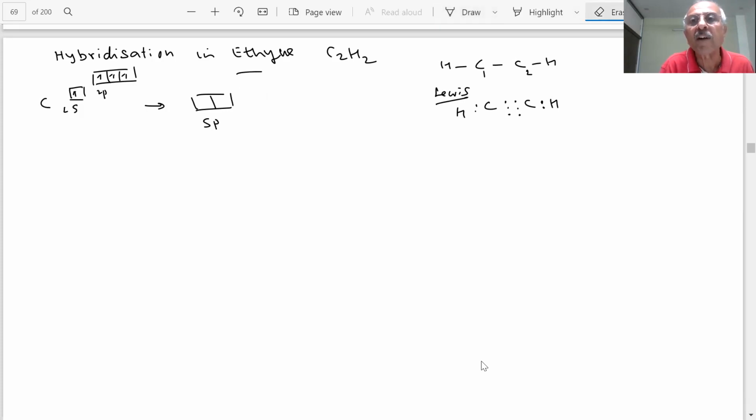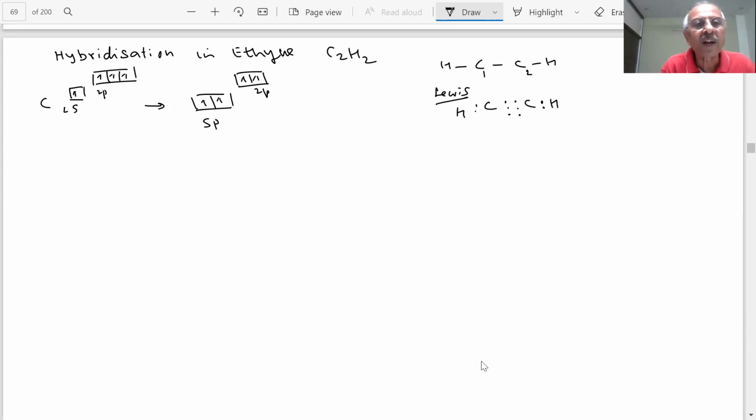How many orbitals are left? These two have been used, student. You are left with the sp hybridization. This is your 2p. So 2px has been used, 2py and 2pz are still there. Once they form a sigma bond, they will only form pi bonds. You know about it. Clear? Because the p orbitals are perpendicular to each other, student. You have seen the shapes of the p orbital.